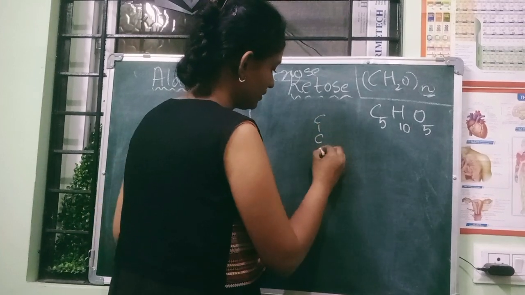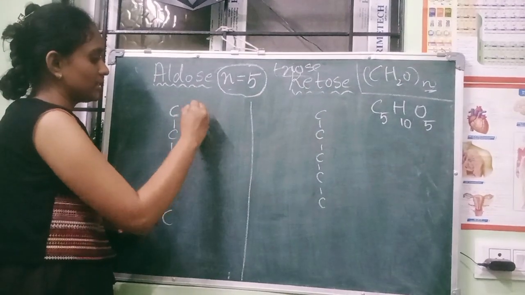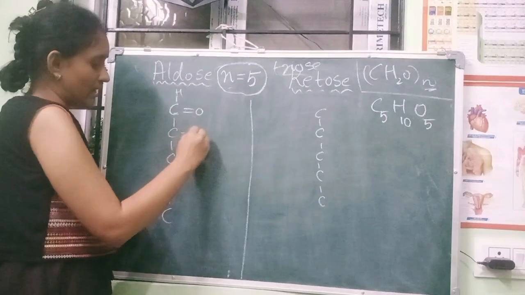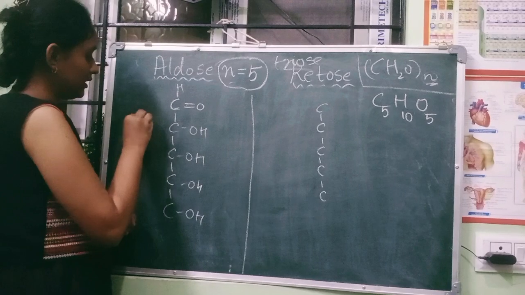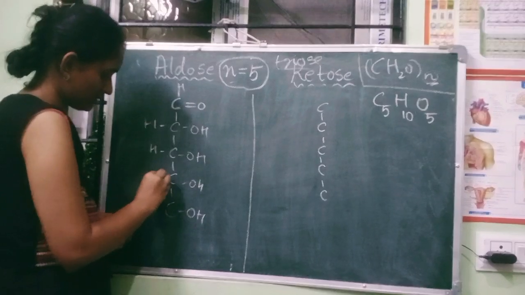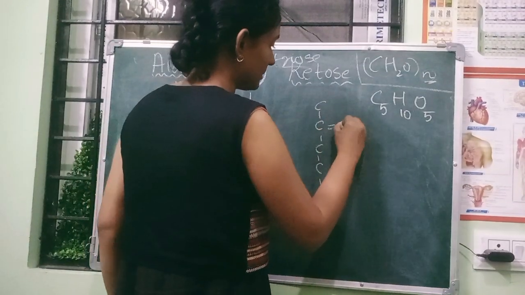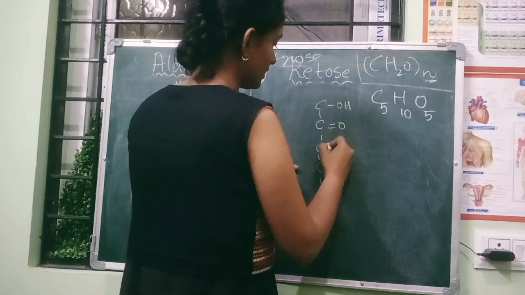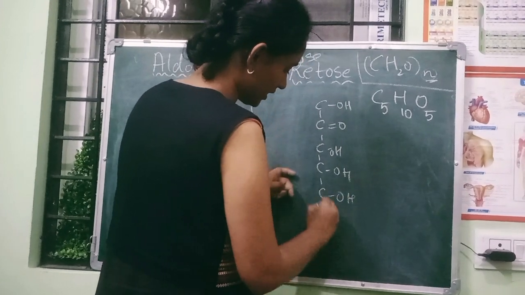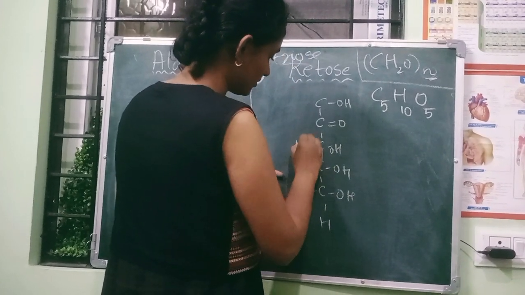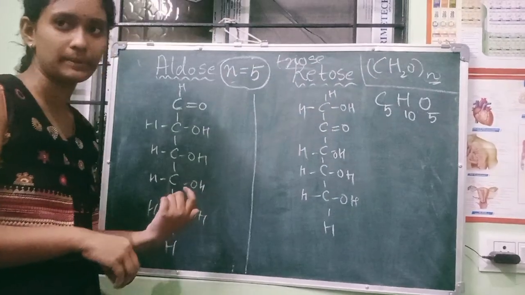So aldehyde again is the functional group at the first carbon. The other one is replaced by H. And the other side is OH, OH, OH, OH, and here H, H. Next, on this side the second carbon is double bonded with O, and this is OH, OH, OH, OH, down with H, hydrogen, and here you have up and down. Okay, got my point.